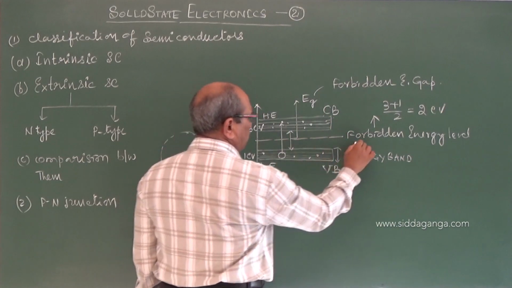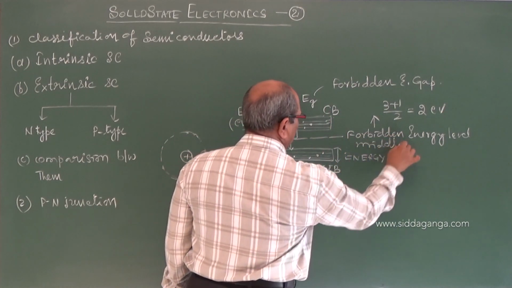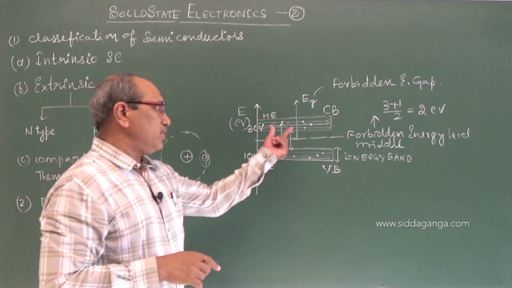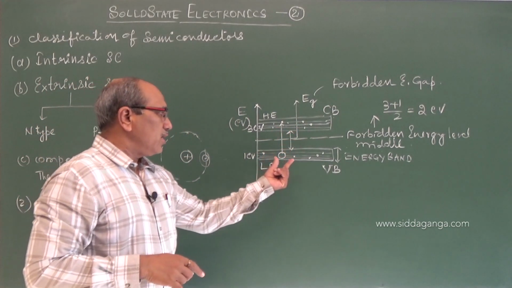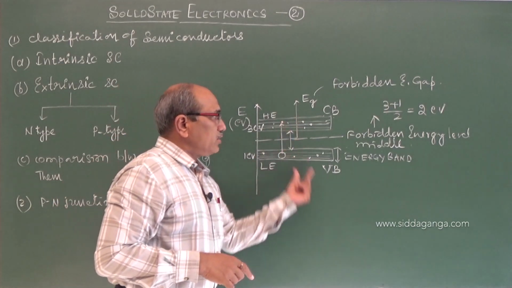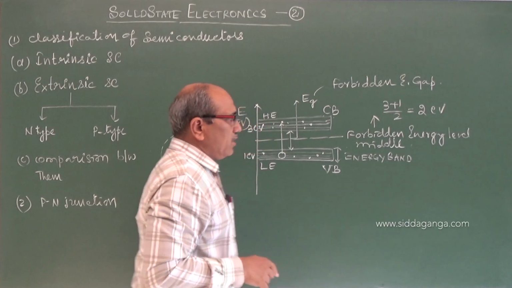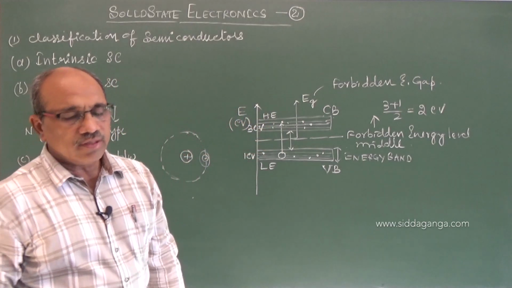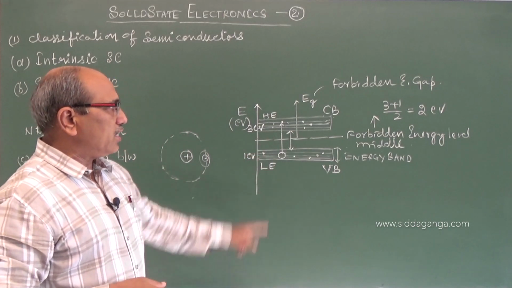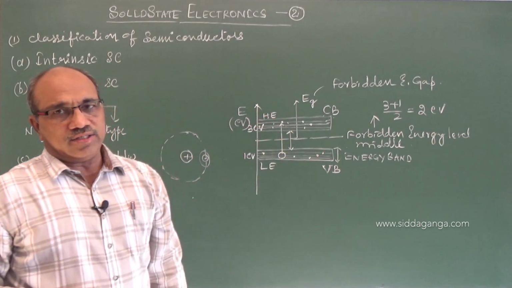That is found to be in the middle of the valence band and the conduction band. Take the average energy of conduction electrons and the average energy of the holes in the valence band, get the average of the two, and you will get the forbidden energy level. That is found, in pure semiconductors, at the middle of the conduction band and the valence band.